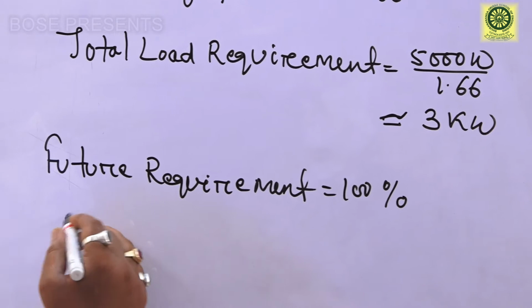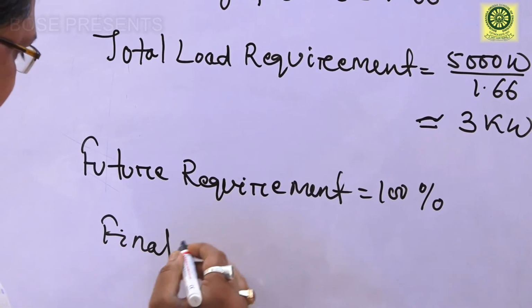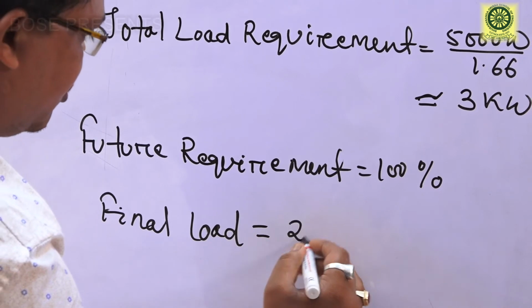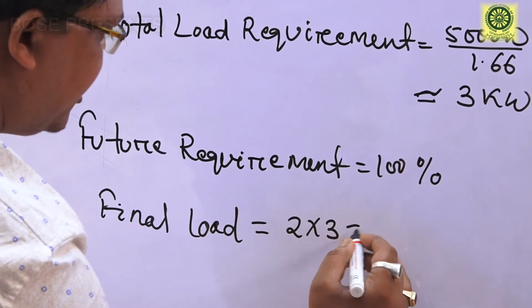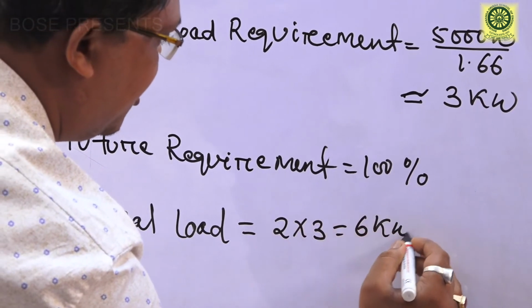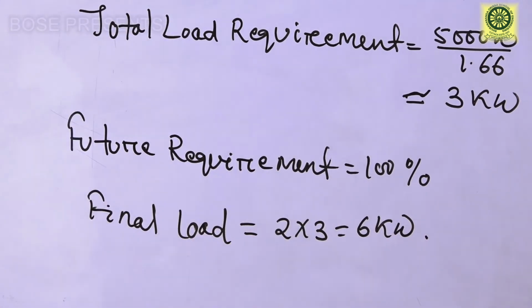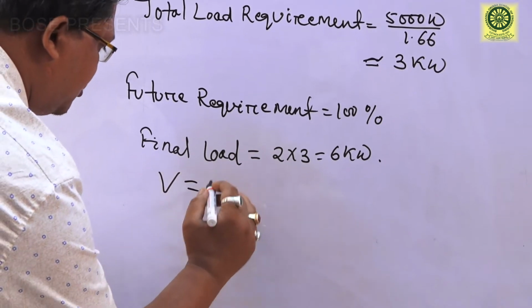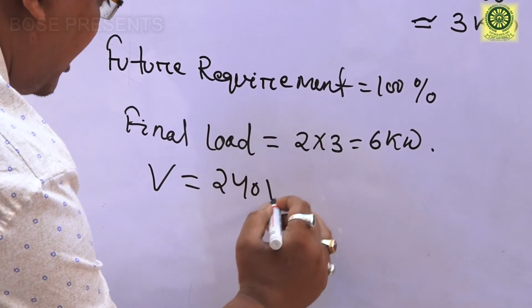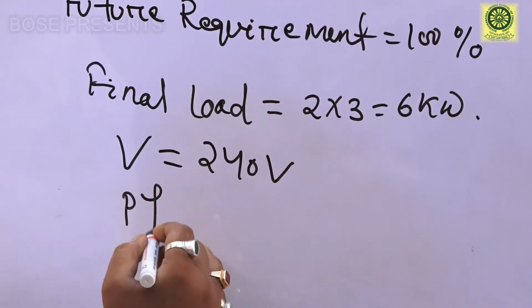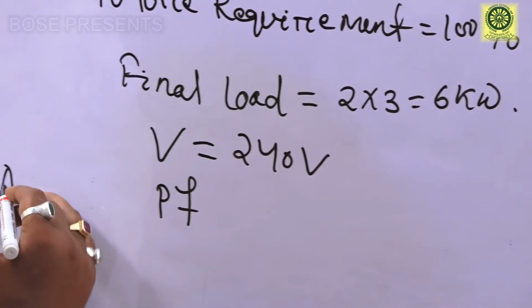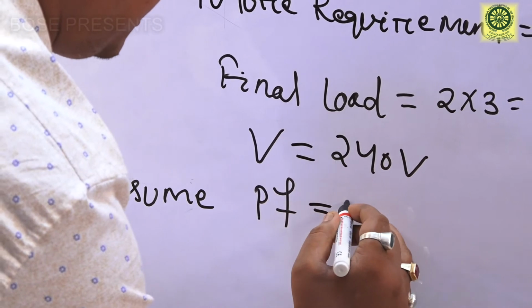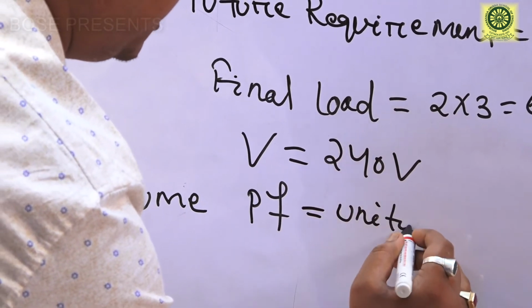So the final load will be 2 into 3, that is 6 kilowatt. The supply voltage is 240 volt. We assume the power factor is unity.